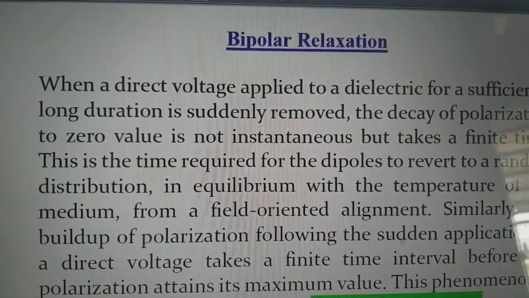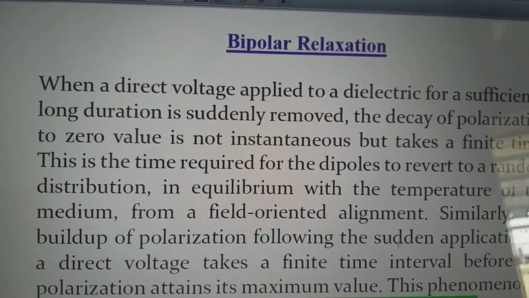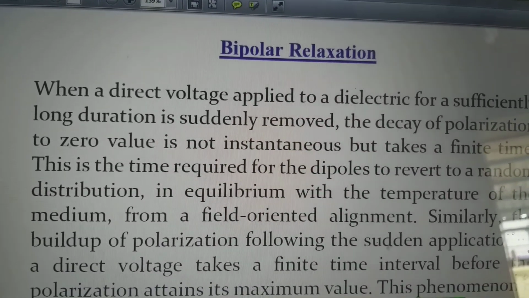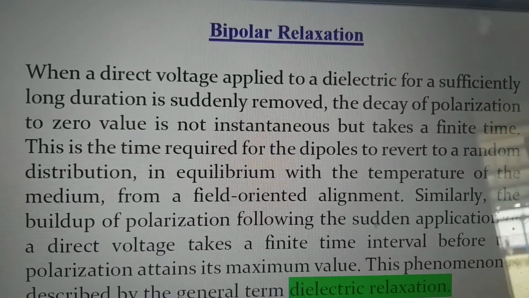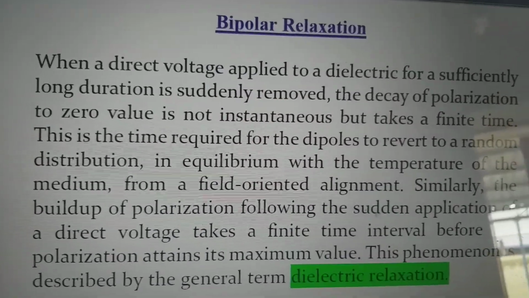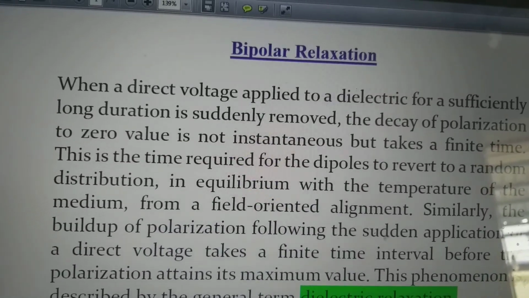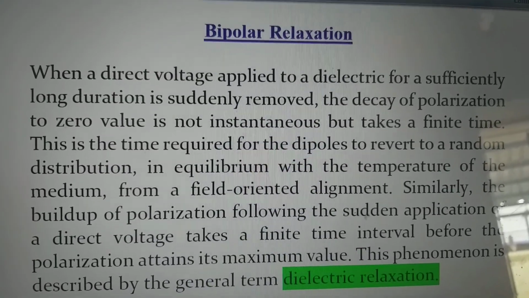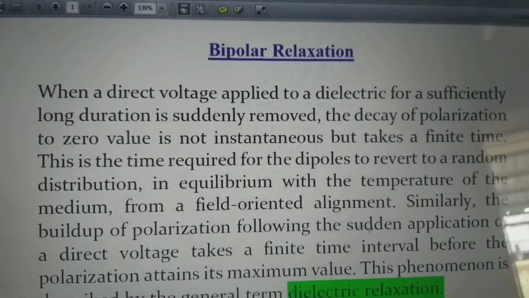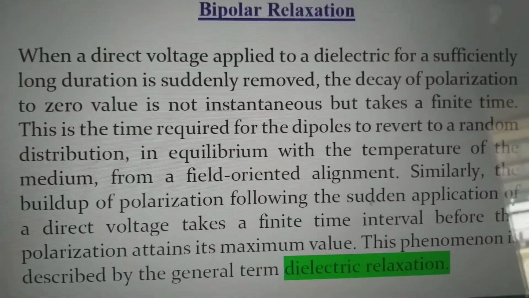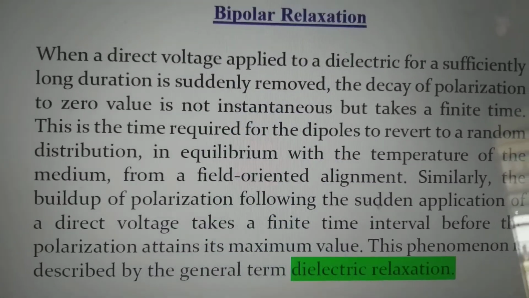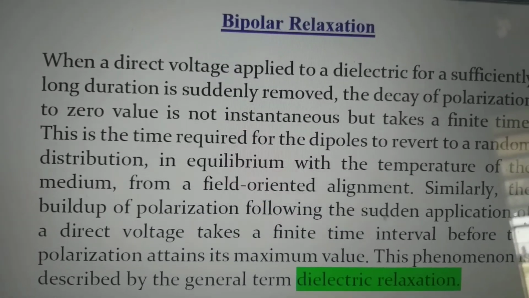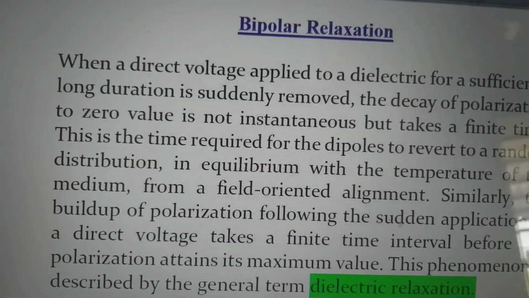The next topic is dipolar relaxation. We know that when we apply voltage to the dielectric material, it will get polarized. If we suddenly switch off the supply on the dielectric, the polarization will not become zero instantaneously. It will take some time to return to the normal, default dipole position. Also, when we apply an electric field on the dielectric, the polarization will not occur instantaneously. It will also take some time.